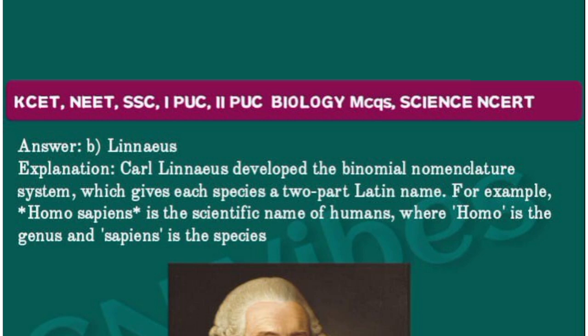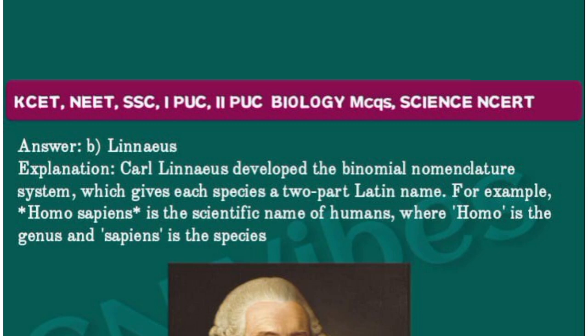Homo is one part and sapiens is another part. Homo sapiens is the scientific name of the human. Human is also one of the species, and its scientific name is Homo sapiens, a Latin name.